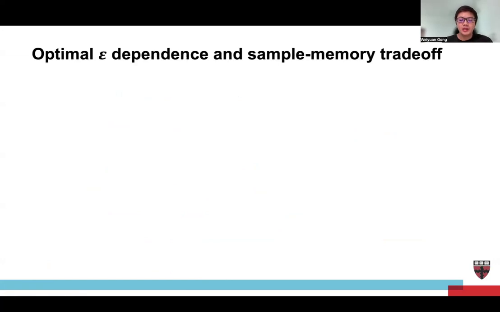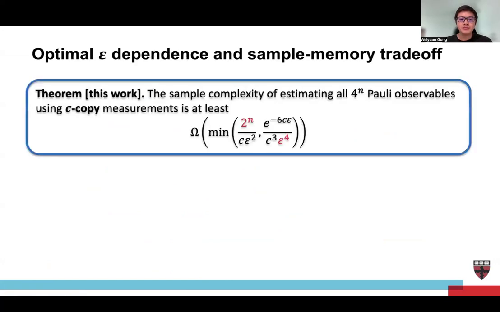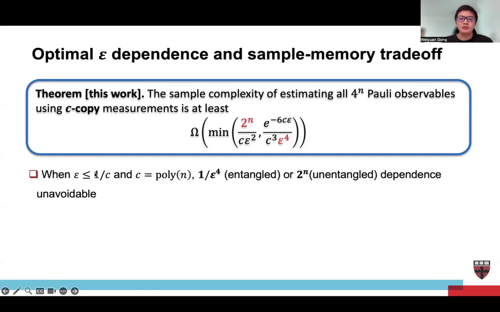Okay, now let's go to the optimal epsilon dependence. Here we show that the sample complexity for estimating all the 4 to the n Pauli observables using C-copy measurement is at least 2 to the n over C epsilon squared, or e to the minus 6C epsilon over C cubed epsilon to the fourth. So when epsilon is smaller than 1 over C and C is poly(n), this means that we either have to suffer from 1 over epsilon to the 4 using entangled measurement, or 2 to the n using